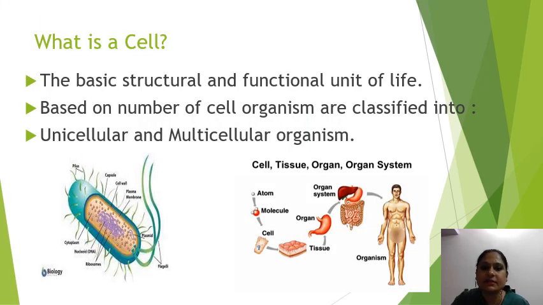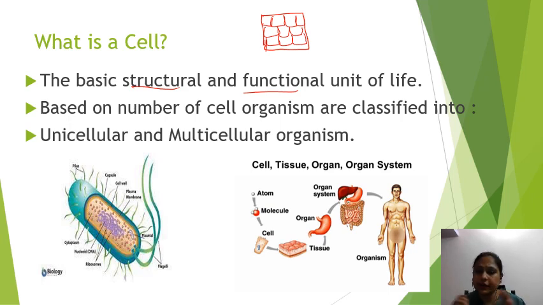So, cell is the basic structural and functional unit of life. Why is it called the basic structural and functional unit of life? For example, a wall. A wall is made up of what? It is made up of a number of bricks. A number of bricks join to form the wall. Different walls form the room. Different rooms form the house. Different houses form the floor. And different floors form the building.